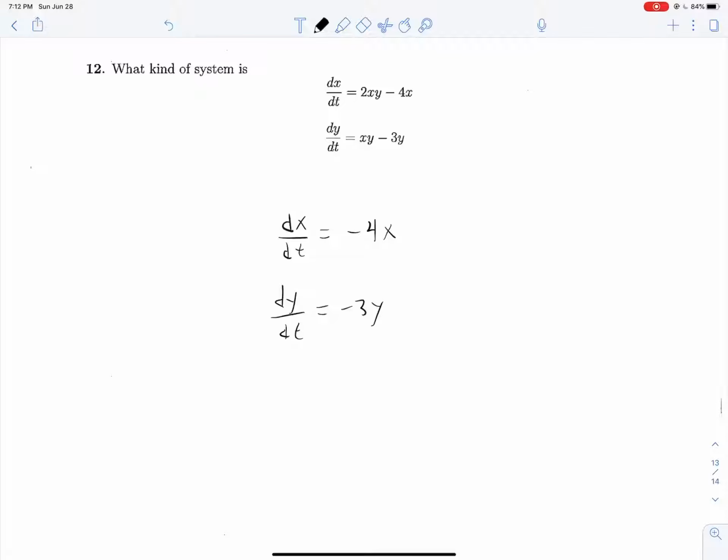But you can go and do that if you really feel like it. But yeah, okay. So that's what we get. We're getting exponentially decreasing populations in the absence of the other population. What if we start adding y's back into the x system? Is that going to increase dx dt or decrease dx dt? Because remember, dx dt is the change of the population over time.